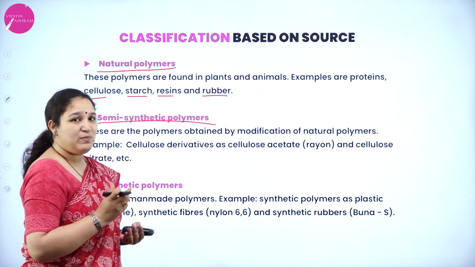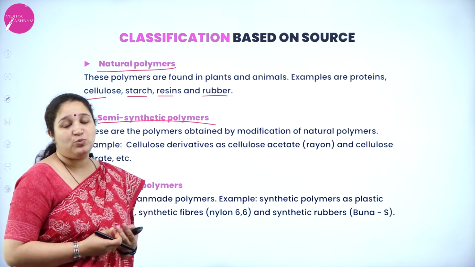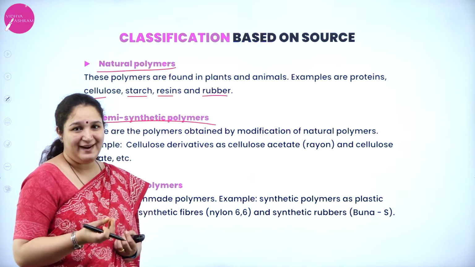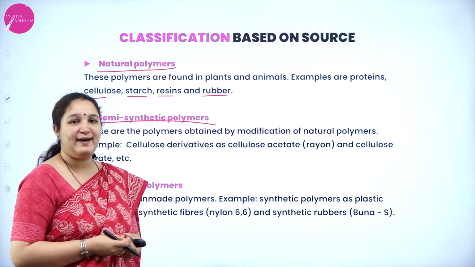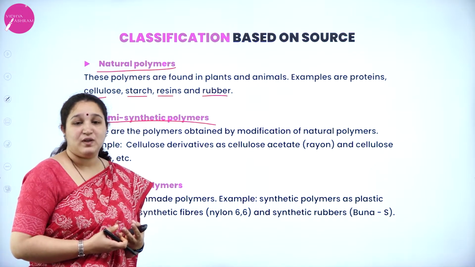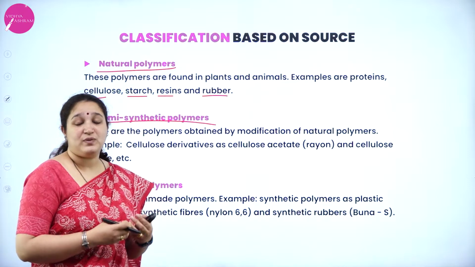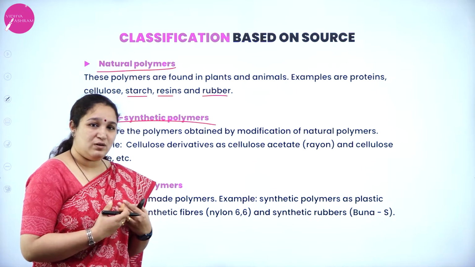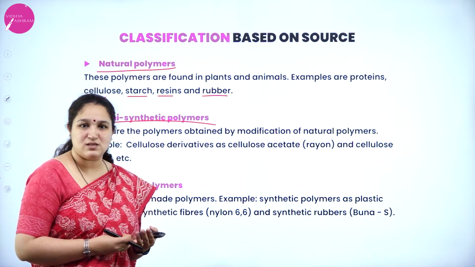Next is semi-synthetic polymers. So what is this semi-synthetic? For example, rubber is obtained from the rubber tree, that is, the latex. It is very soft and does not have high tensile strength. That is the rubber obtained directly from the tree. But what about the rubber usage which we see around us? For example, rubber is used in making tires, isn't it?